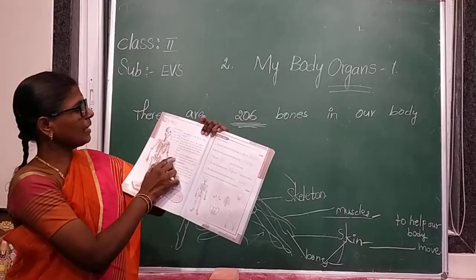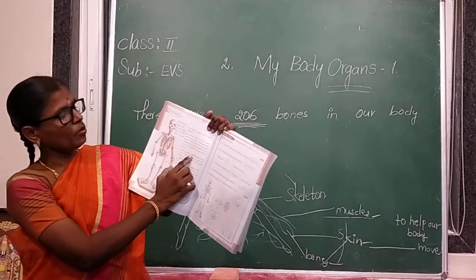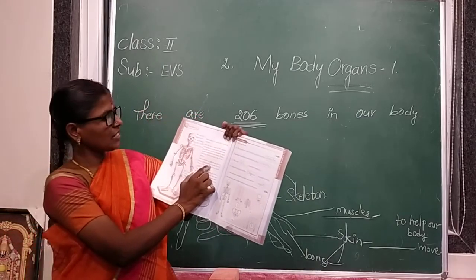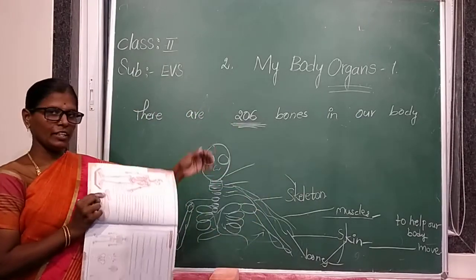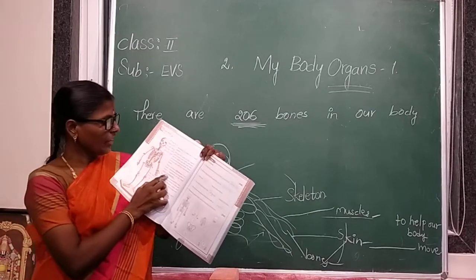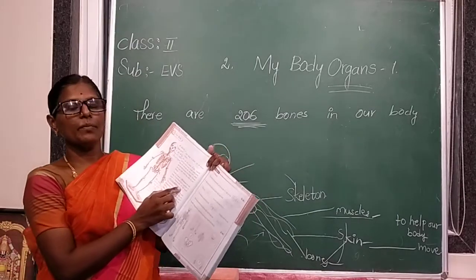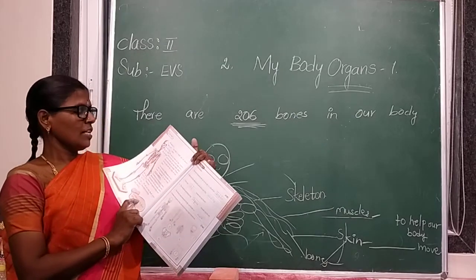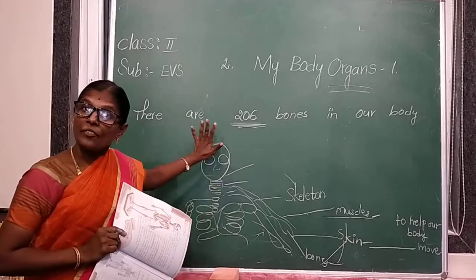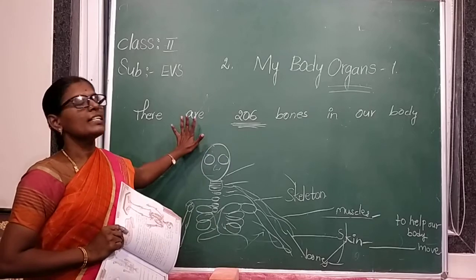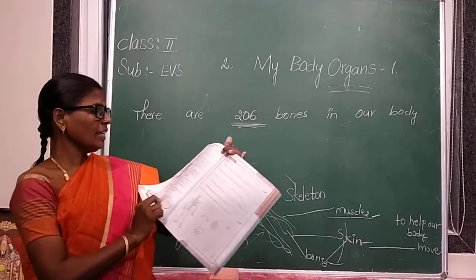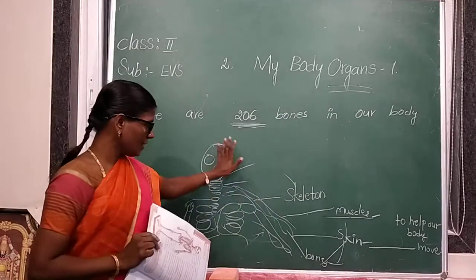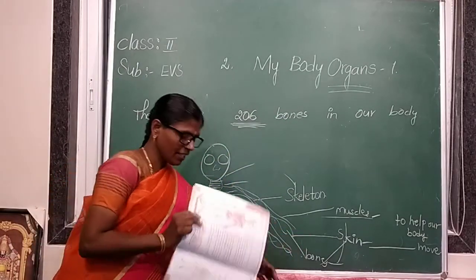Once again, read the second paragraph. There are about 206 bones in our body. These bones joined together form a framework of our body called the skeleton. The skeleton is covered with skin.